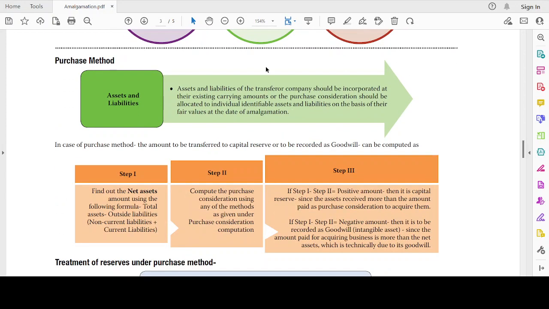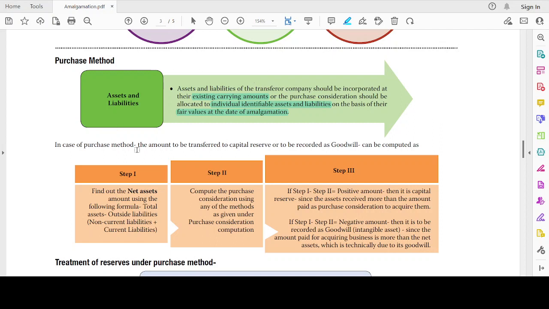Purchase method. Assets and liabilities of the transferor company should be incorporated at their existing carrying amounts, or the purchase consideration should be allocated to the individual identifiable assets and liabilities on the basis of their fair values at the date of amalgamation. So we have two methods here. It's our option. The first one is that I can just incorporate the existing carrying amount, or I can allocate the purchase consideration on the basis of individual fair values of identifiable assets at the date of amalgamation.